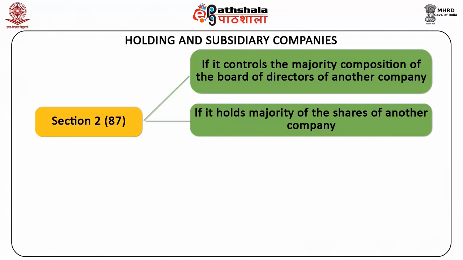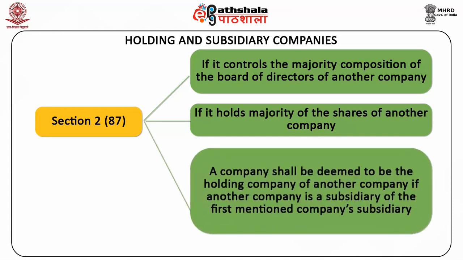For the purpose of control, the company should hold more than half in nominal value of the equity shares of another company. 3. A company shall be deemed to be the holding company of another company if another company is a subsidiary of the first mentioned company's subsidiary, that is, subsidiary of the subsidiary.